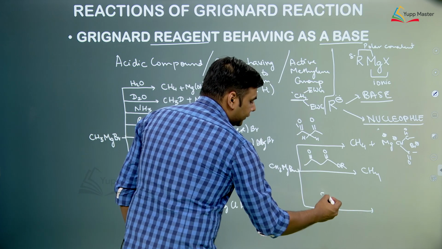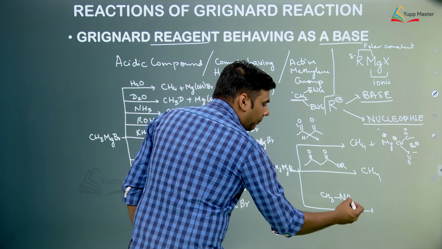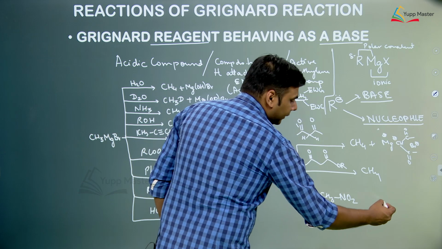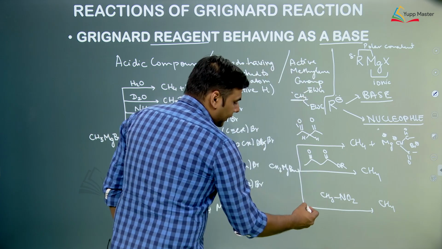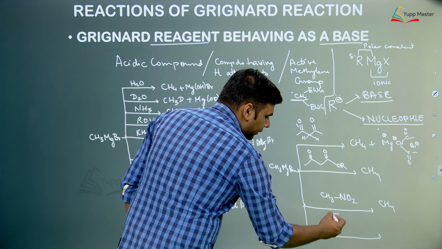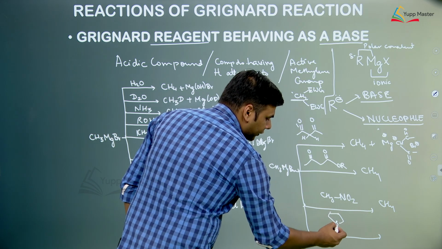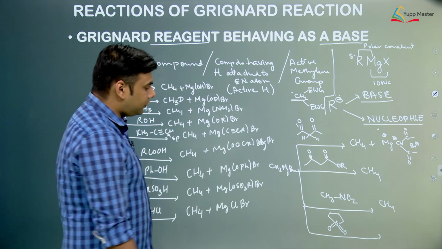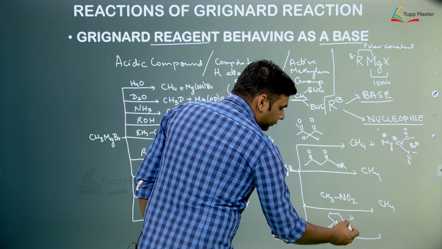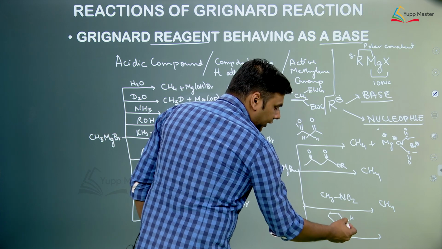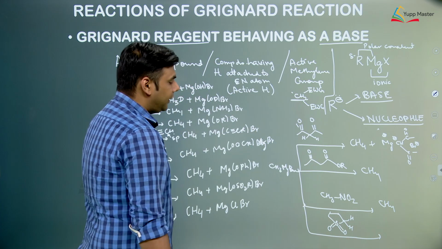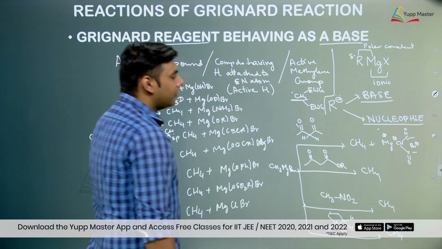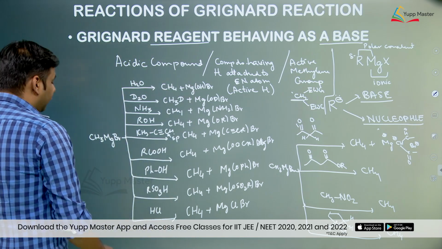Suppose we take CH3NO2. NO2 is also a very powerful electron withdrawing group, so these hydrogens are acidic, so CH3 negative will abstract it and form methane gas. And last, that is sulfones. Sulfones are something like this. Because there is an S double bond O present over here, they are also electron withdrawing groups, so the hydrogens present over here are also acidic because once they are deprotonated, a negative charge will be formed which is stabilized by resonance. So this CH3 negative goes and abstracts that hydrogen and methane is formed. So this is the basic reaction which you should know.